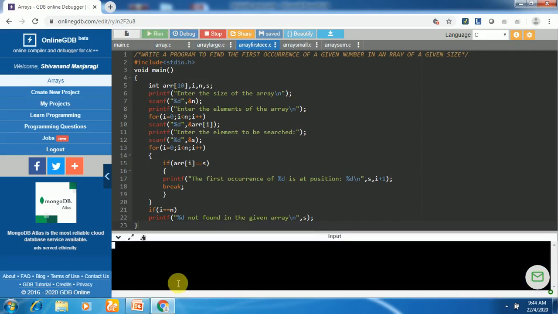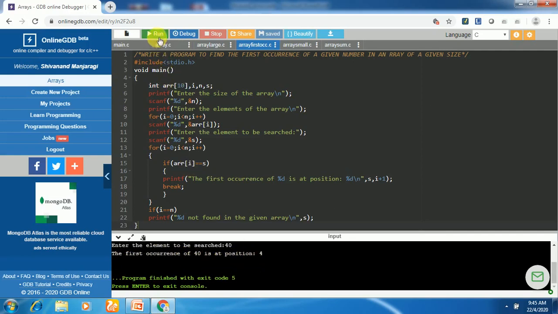It is compiled and has started executing now. It is asking us to enter the array size. I'll enter it as 5. Enter the elements of the array. Let us enter these elements: 10, 20, and so on, any 5 elements can be entered, and 40. Then the element to be searched, so I'll enter it as 40. The element 40 is present at what position? 1, 2, 3, 4, the fourth position. The output we get here is that the first occurrence of 40 is at position 4.